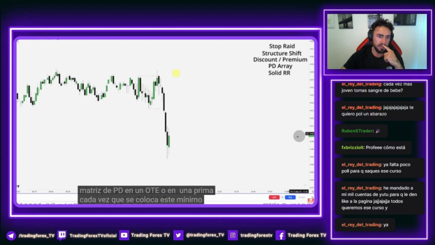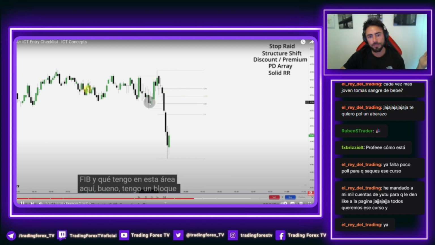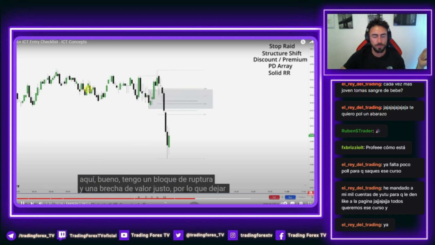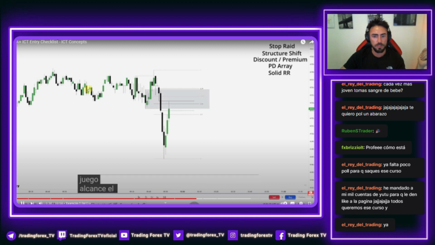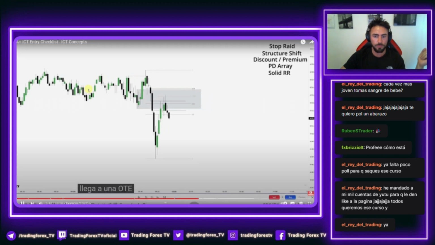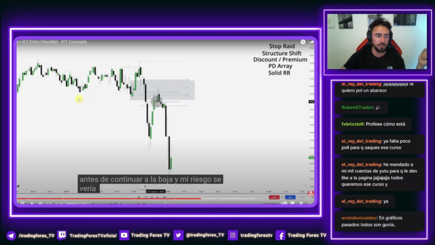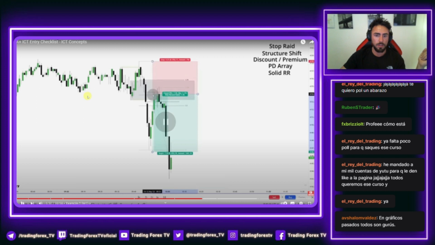Whenever this low is put in, if that is our low, I'm going to mark out the sell fib. And what do I have in this area right here? I have a breaker block and a fair value gap. So letting this play out, price reaches up, fills that fair value gap, reaches up into an OTE before continuing lower. And my risk would look something like this.